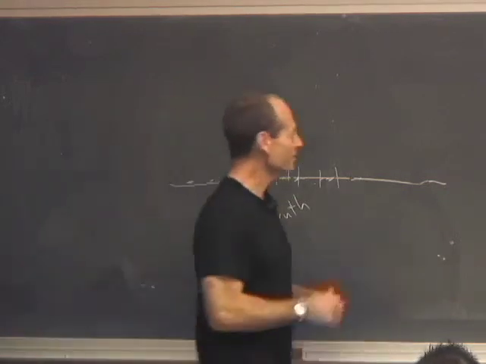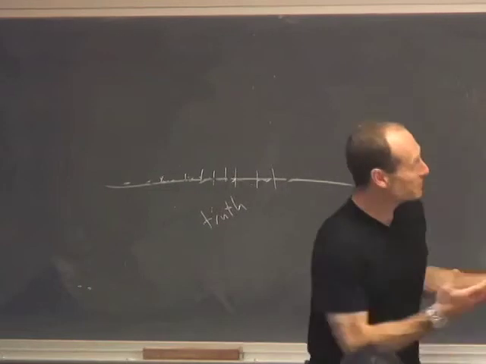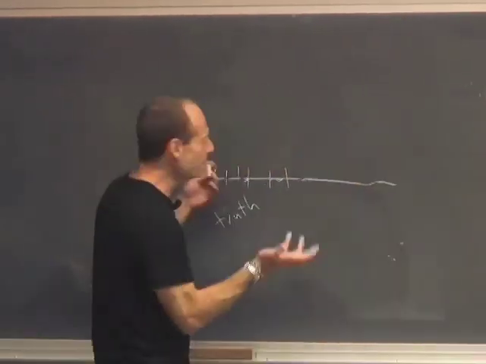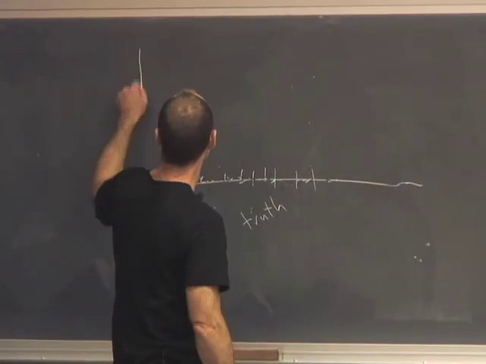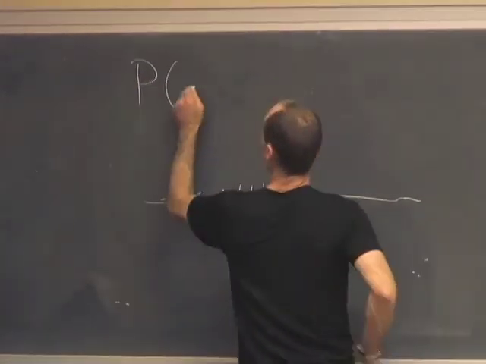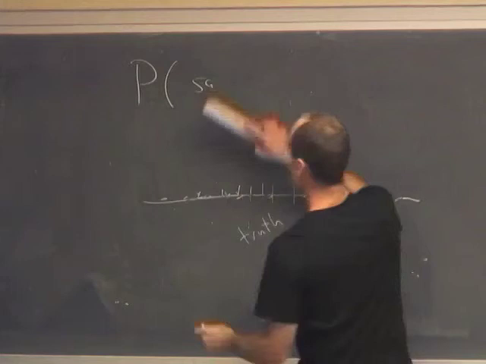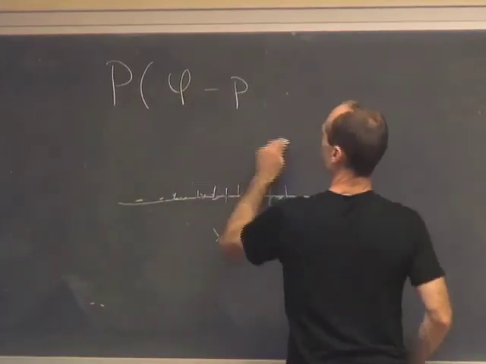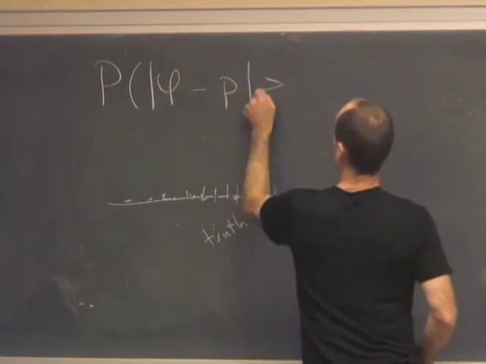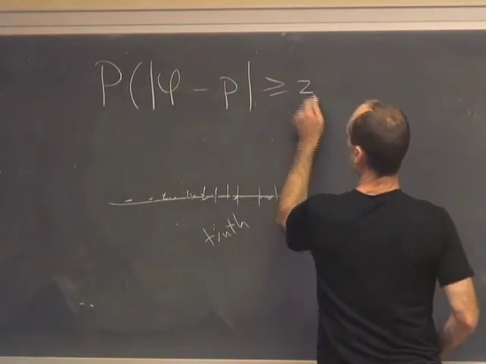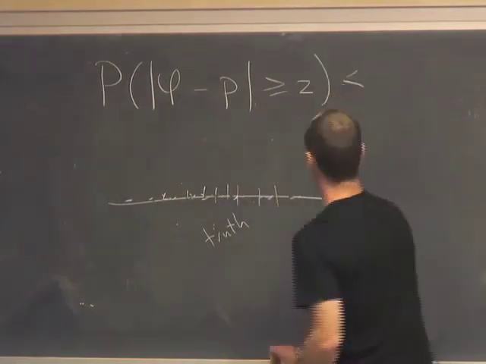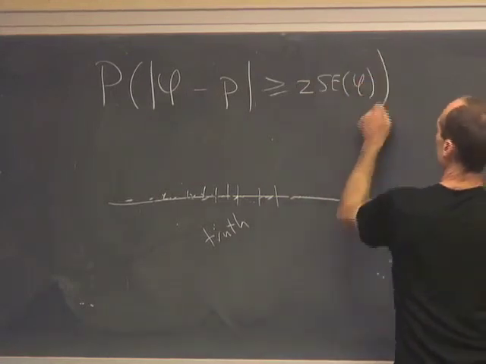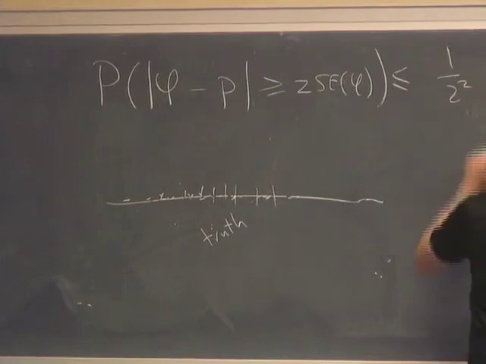1 over 2 squared, yes. All right. Is that up on the screen? Good job. Okay, so Chebyshev's inequality says that the probability that the sample percentage, which we're using the symbol phi, so let's use that, phi minus the population percentage p is bigger than or equal to 2 times the standard error of the sample percentage, is less than or equal to 1 over 2 squared, right?